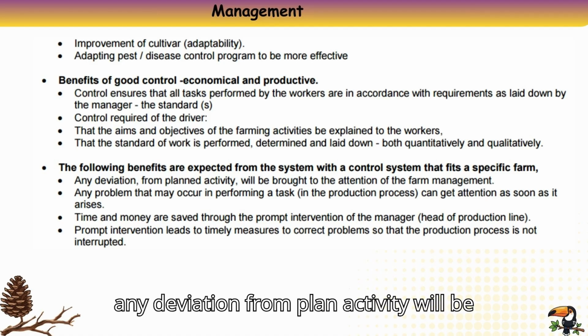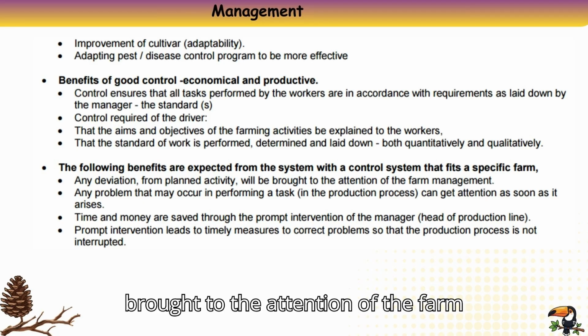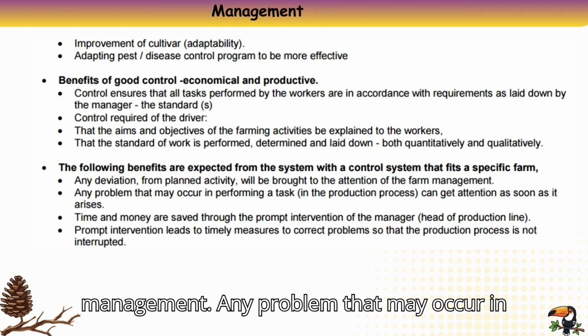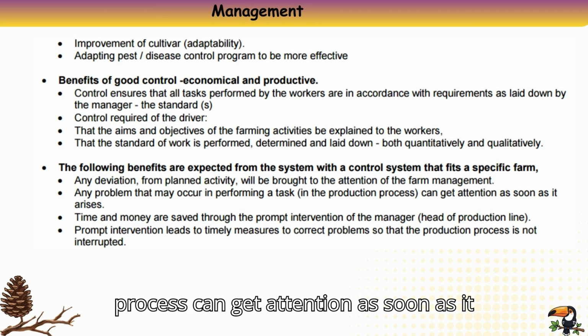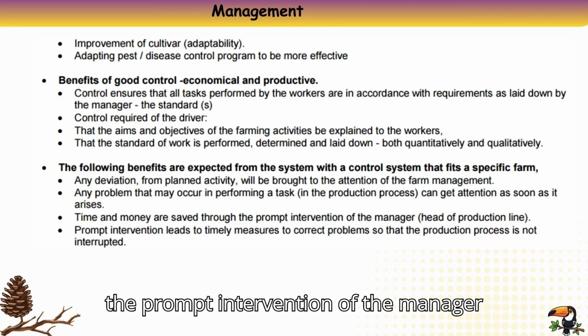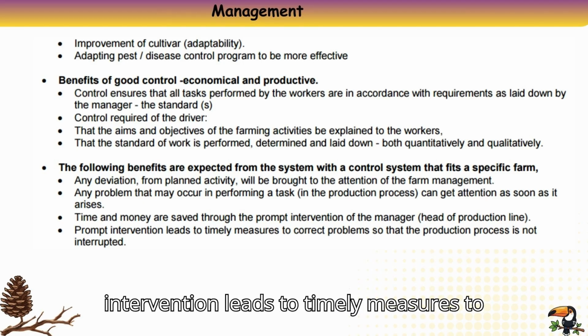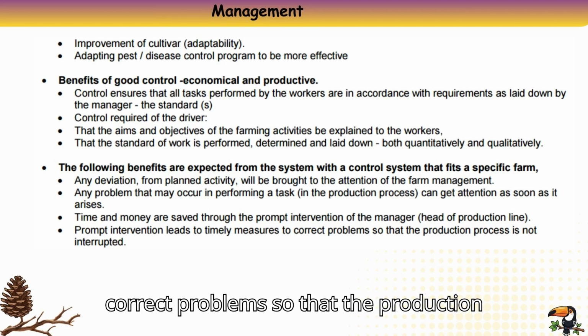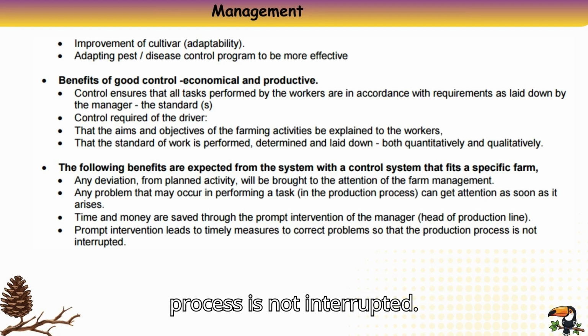Any deviation from planned activity will be brought to the attention of the farm management. Any problem that may occur in performing a task in the production process can get attention as soon as it arises. Time and money are saved through the prompt intervention of the manager, head of production line. Prompt intervention leads to timely measures to correct problems so that the production process is not interrupted.